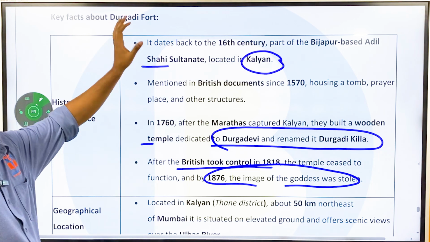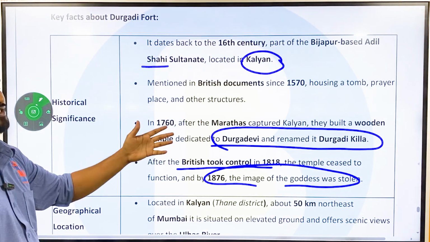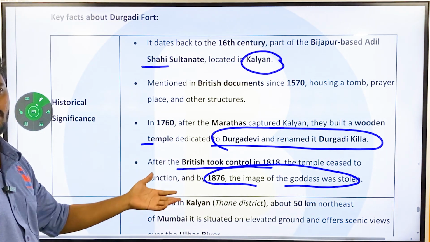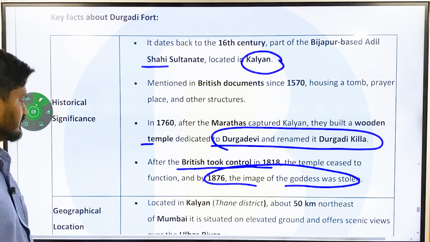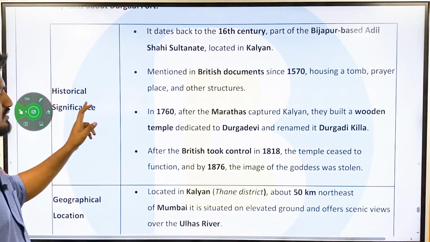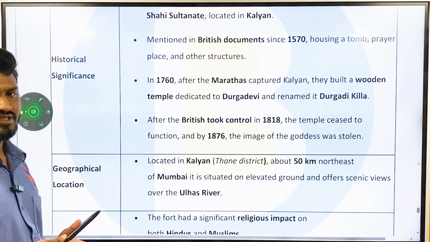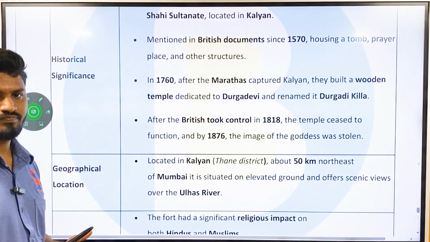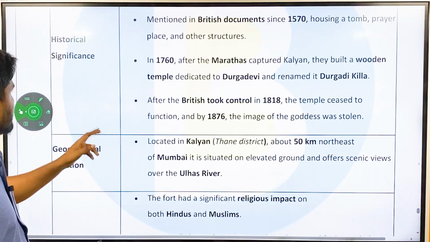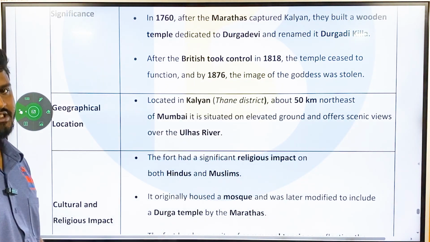Okay, so you can just see the history. When Muslims were in power, they built their own thing. When Hindus came to power, they built their own thing. When the British came to power, they destroyed everything. Okay, that has been the history of India. And because of all the atrocities done by the British and all the atrocities committed by various kingdoms during the history of India, now we are facing these issues. Okay, that is what happens when you have a long history.